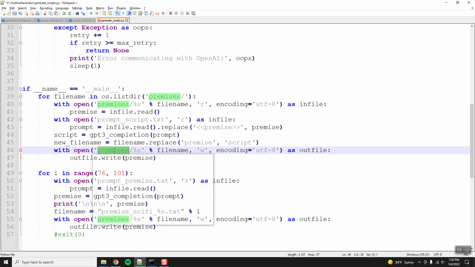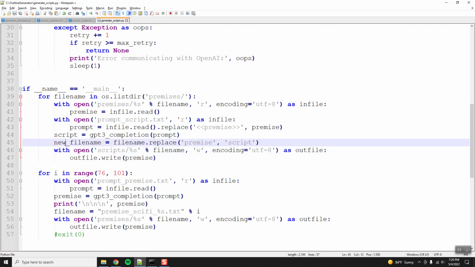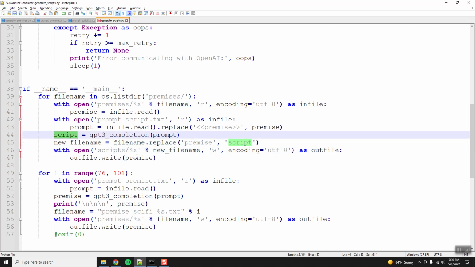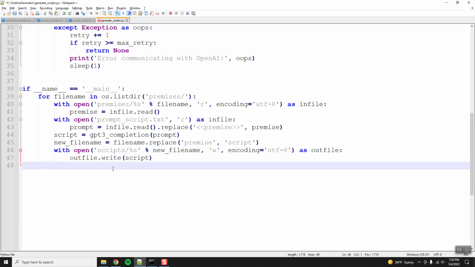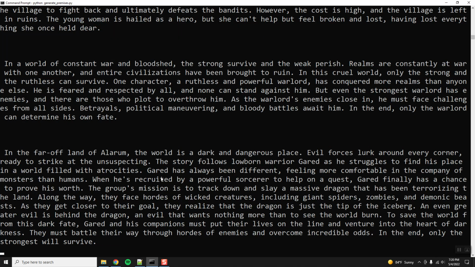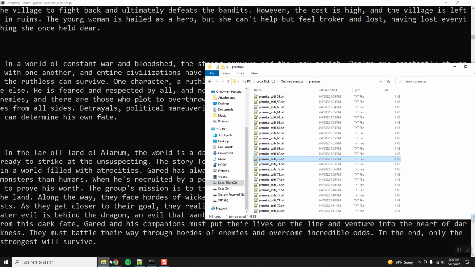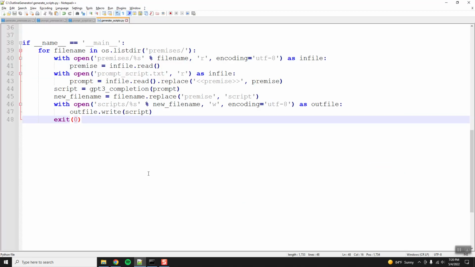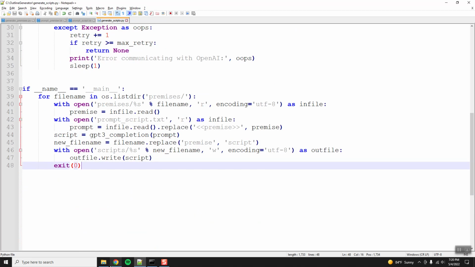With open, and we'll say scripts. So this will change to a new file. Out file write. So new file name, and we'll say script right there. So that should be good. And we'll do exit 0 just to test the first one. And so this should be ready as soon as we've got enough training data.